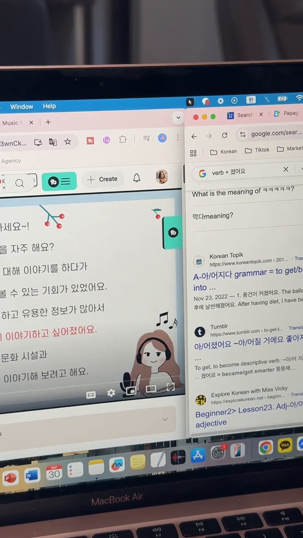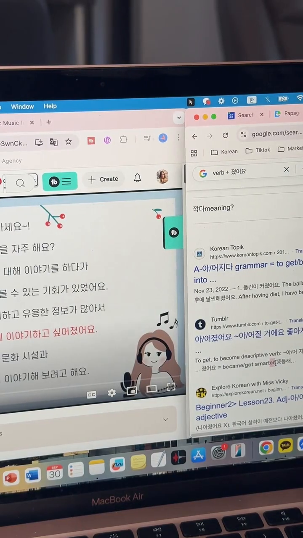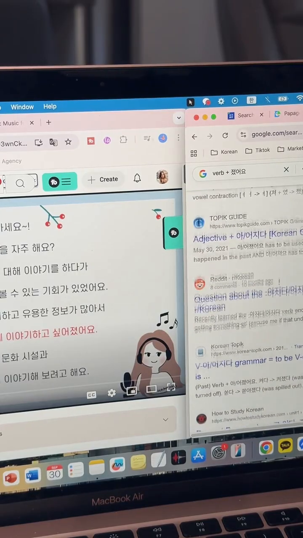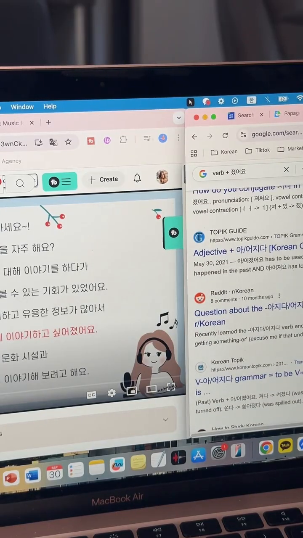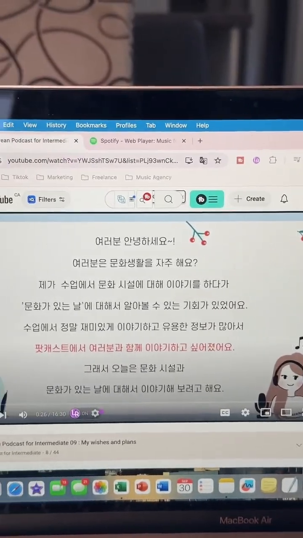Because here they're saying different things. So it makes it more... So like, you know, the verbs ending in ER, but in here they're saying like it's a change of state. I'm not quite sure. I think what I'm gonna do,